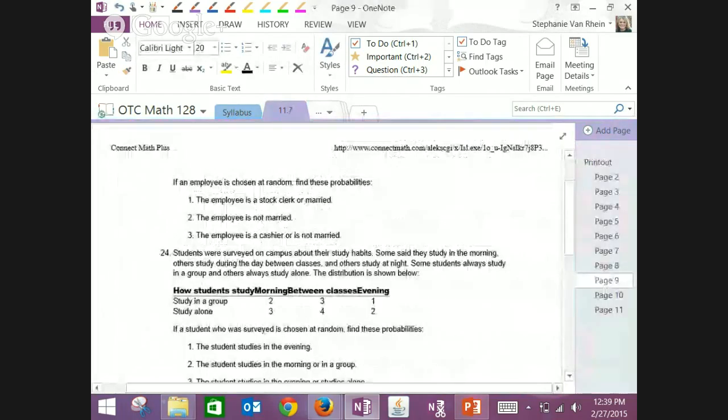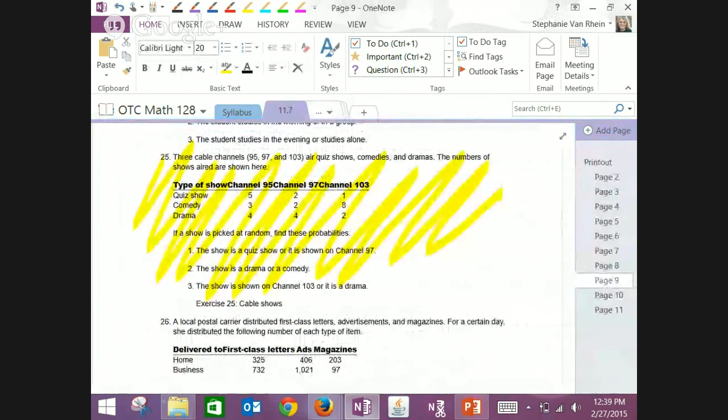But on 11.7, they're all kind of this idea of or, but on your exam, I can mix up and or on the same problem, right? So if I said, what's the probability it's a quiz show and it's on 103? It's going to be 1 divided by the total, right? If I say, what's the probability it's a quiz show or it's on 103, I can put those in the same type of problem. And the approach is just a little different. So be really careful with the word and the word or, just like you were in chapter 2.